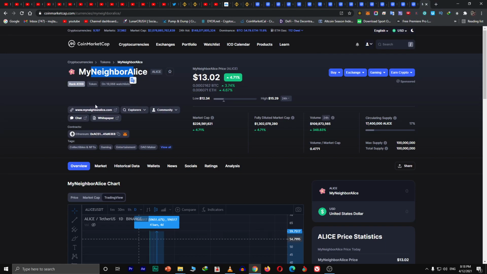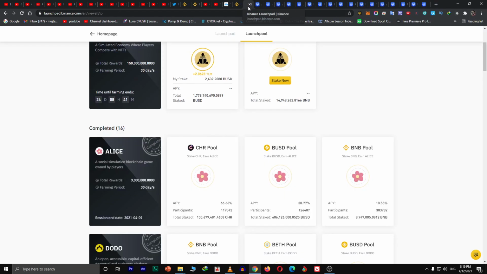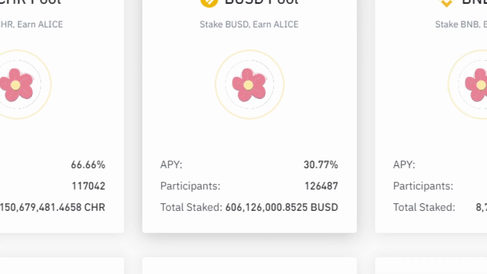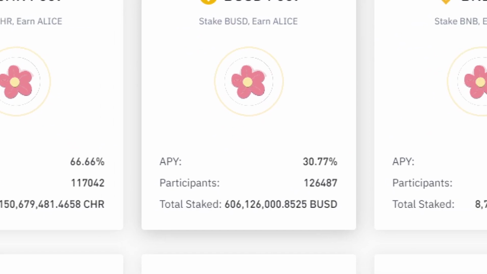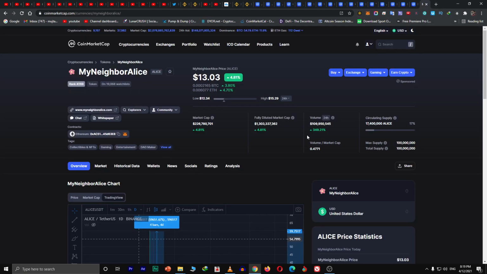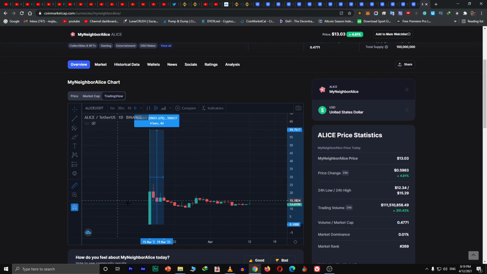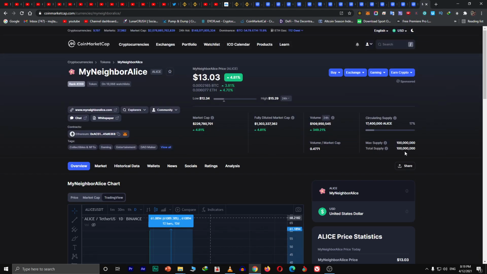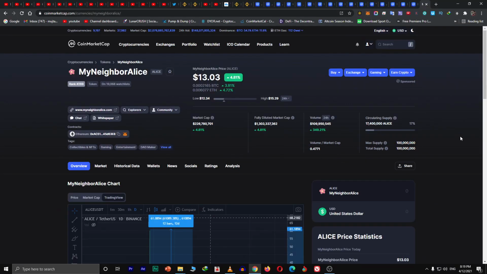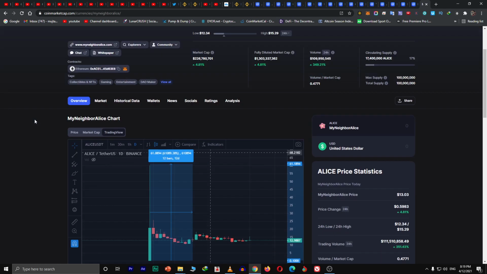And this coin staked approximately $600 million, BUSD dollars. And it went high because of the hype it created. You can see the 50,000%, and the supply here was only 100 million. So supply was low, that's why the price went high, and the hype was there as well.